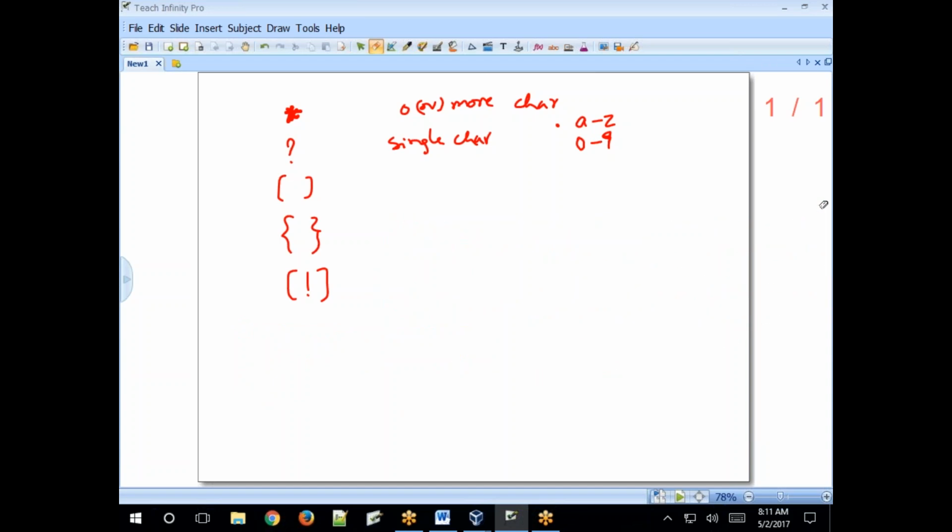Okay, so for example, question mark question mark T. What does it represent? The file must be a 3 characters length file name, but it must end with T. Any character matches in the first two positions.